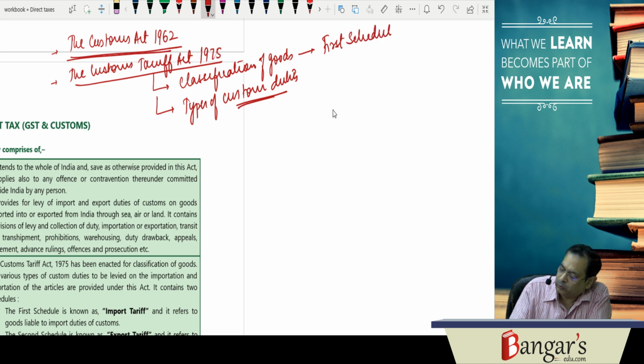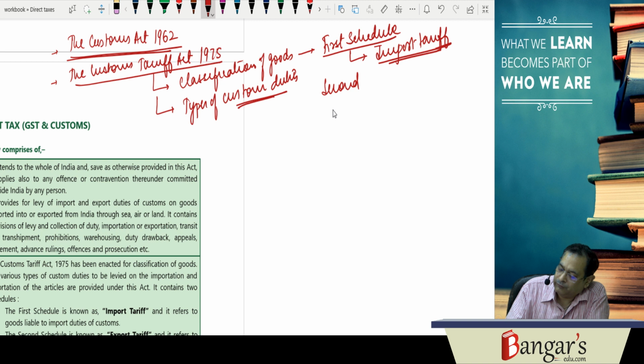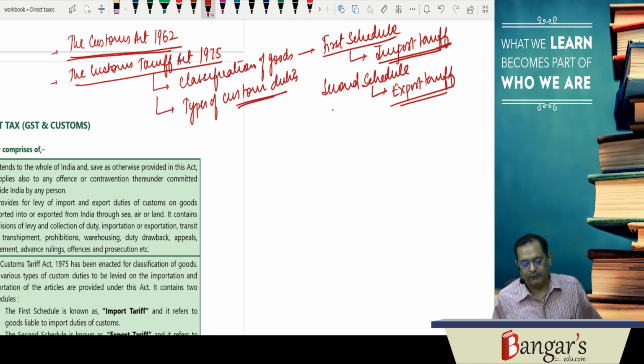The first schedule is known as import tariff because it contains the goods which are chargeable with the import duties of customs. Then in the second schedule, we have what? In the second schedule, we have export tariff because the goods which are chargeable with export duties are covered in the second schedule.